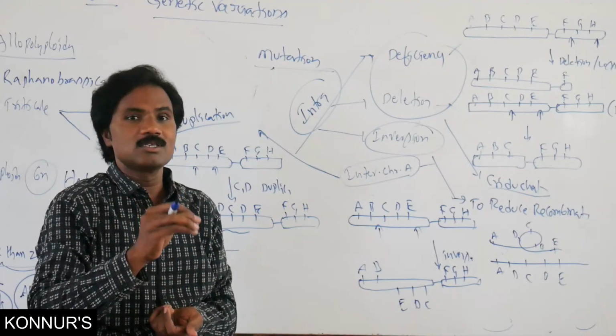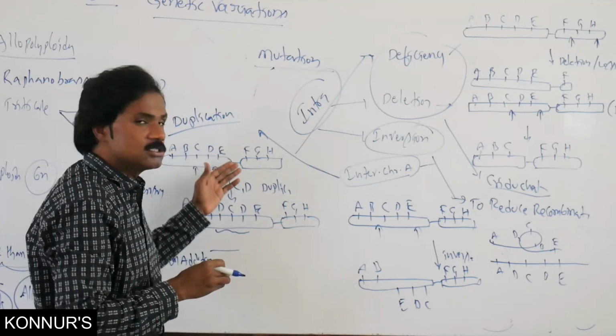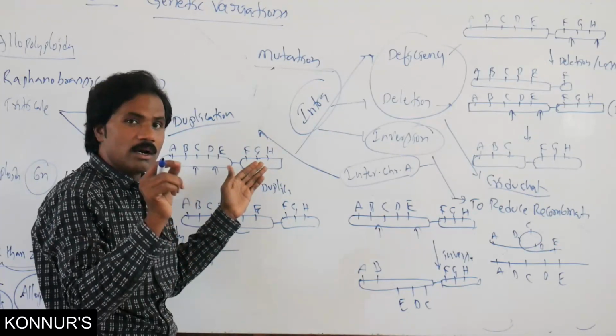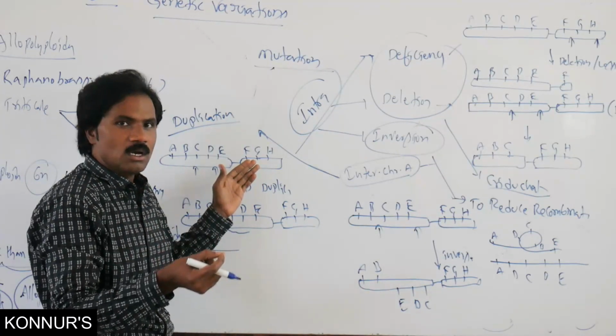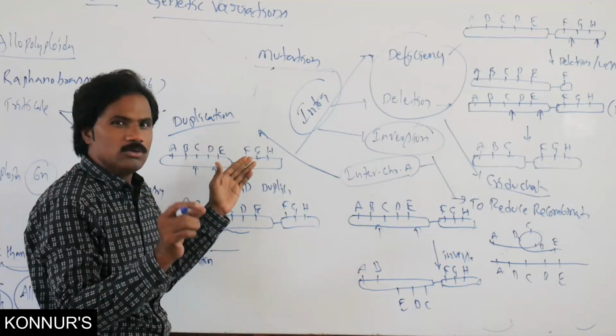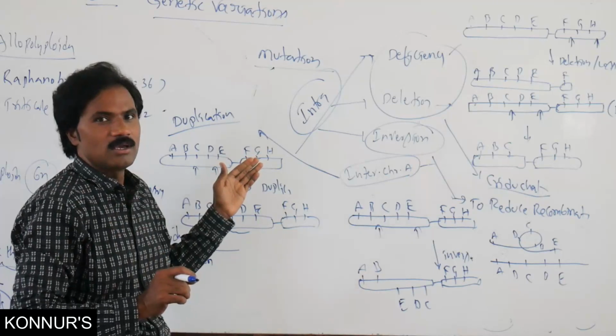For example, duplication of the B gene on the X chromosome in Drosophila reduces the size of the eye, which is one deleterious effect.